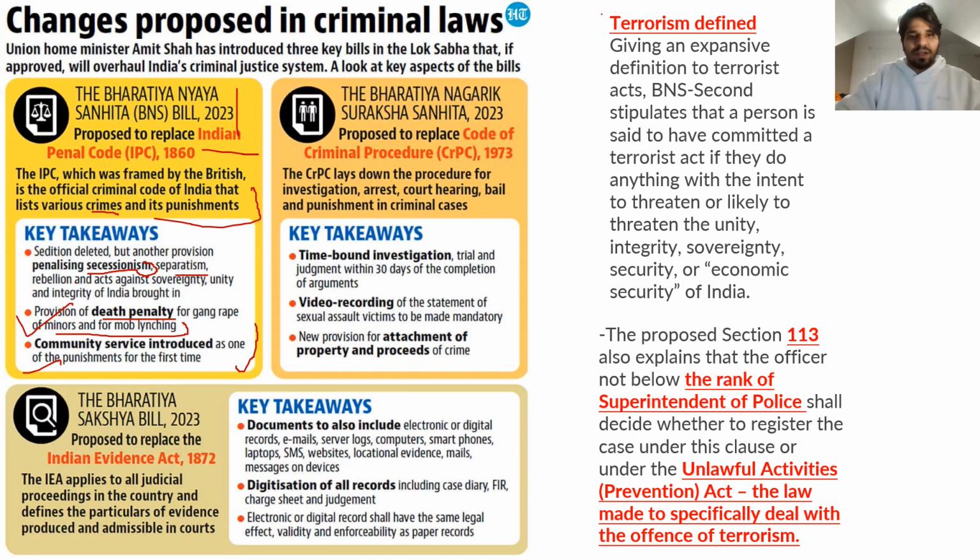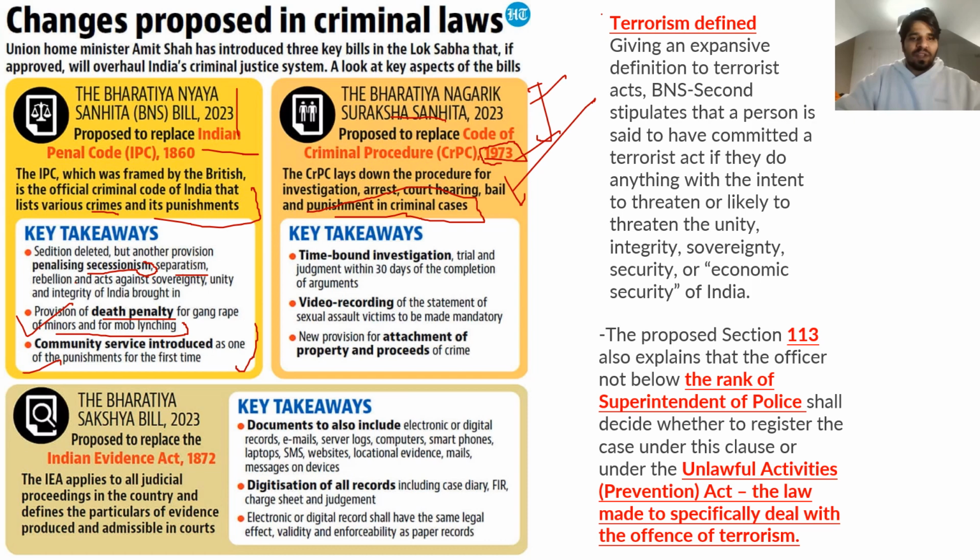Now the second bill is the Bharatiya Nagrik Suraksha Samhita, right? As I told, this is related to the procedural aspects of crime, like arrest, investigation, charge sheet, etc. It has replaced the CrPC, which was formulated in the 1860s, but was amended in 1973 by the Indira Gandhi government. So the CrPC lays down the procedure for investigation, arrest, court hearing, bail, and punishment in criminal cases, right? It also entails the punishment in criminal cases.